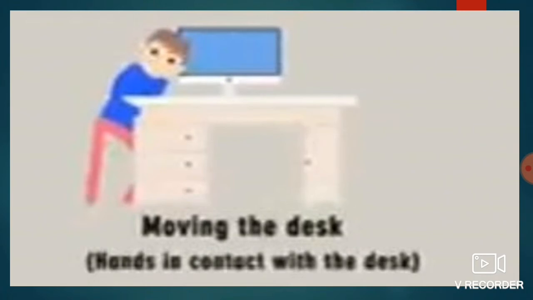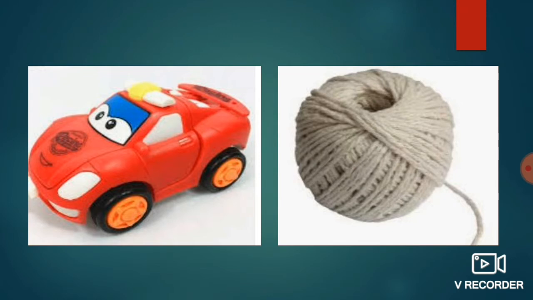Here, one boy is moving the desk. So what is happening here? The hand is in contact with the desk. So this is an example for contact force. So do you remember what is meant by contact force? When an object exerts a force on another object through physical touch, it is known as the contact force.